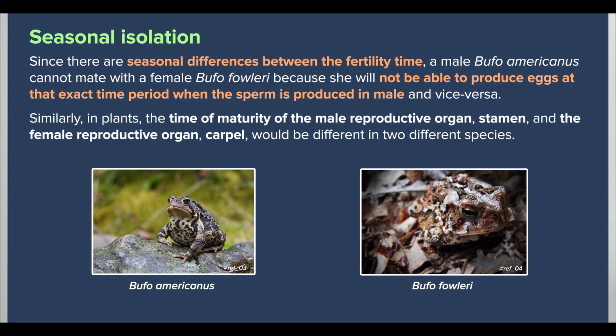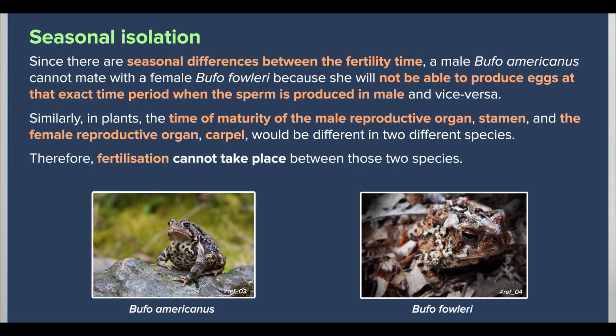Similarly, in plants, in most cases, the time of maturity of the male reproductive organ, stamen, and the female reproductive organ, carpel, would be different in two different species. Therefore, fertilization cannot take place between those two species.